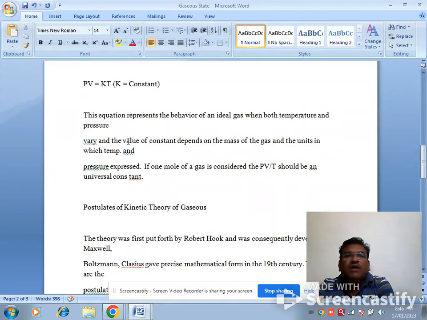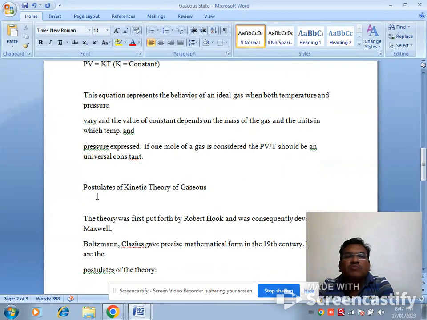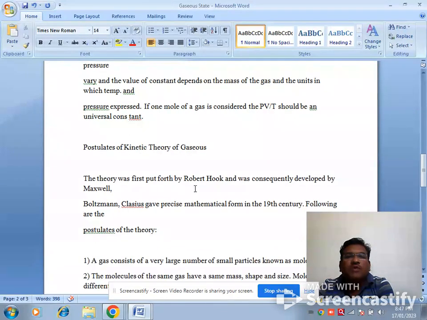The value of the constant depends upon the mass of the gas and the units in which temperature and pressure are expressed. If 1 mole of a gas is considered, then PV upon T should be a universal constant. Now, the postulates of the kinetic theory of gases.